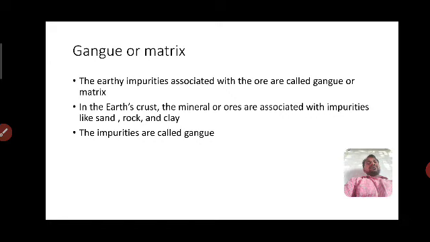Gangue or matrix. What do you mean by gangue? The earthy impurities associated with the ore are called gangue or matrix. Like that, which are the earthy impurities?